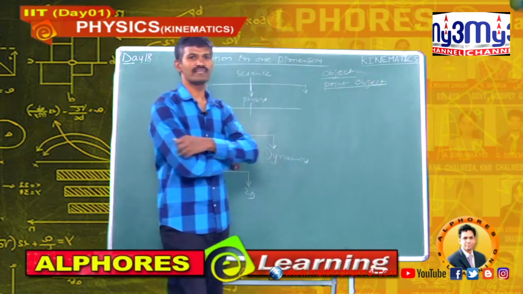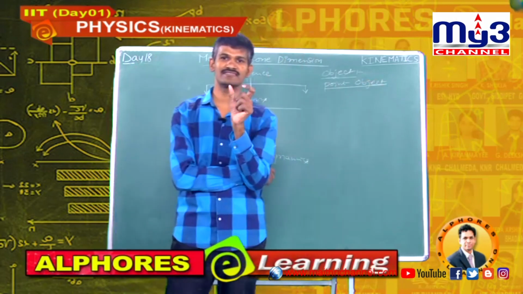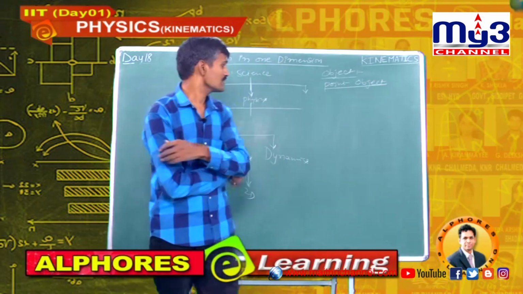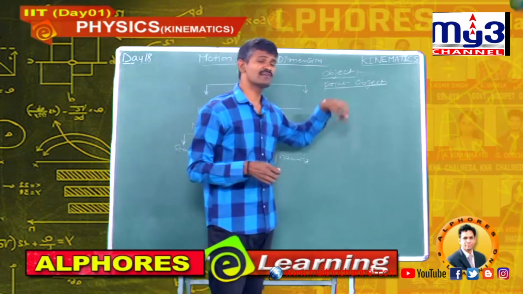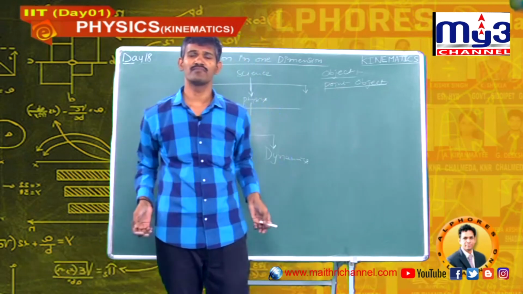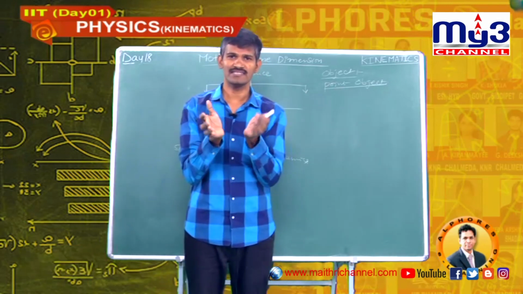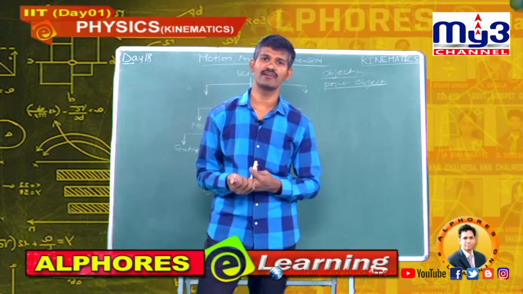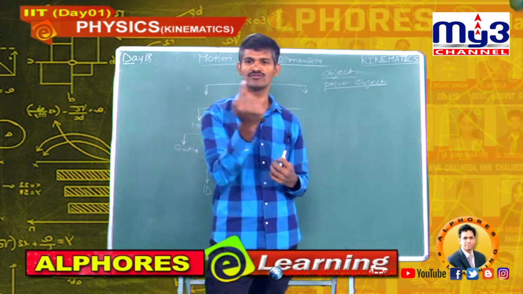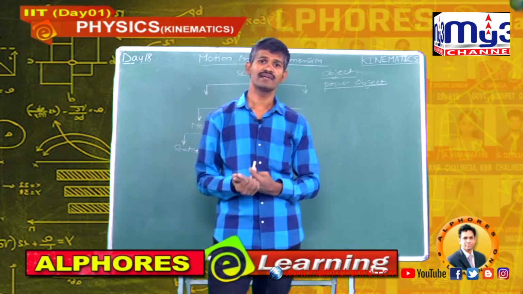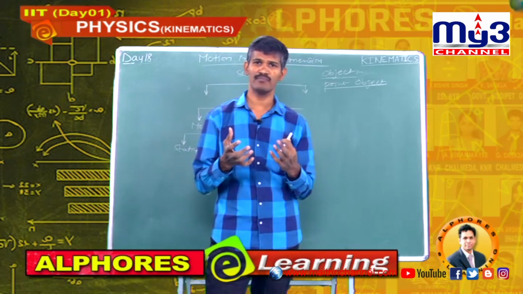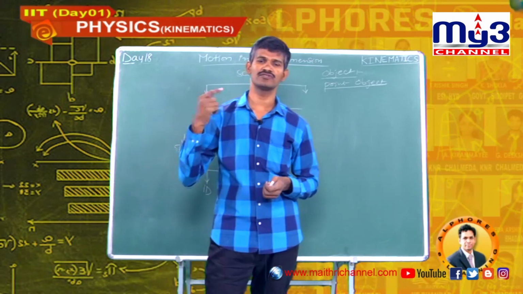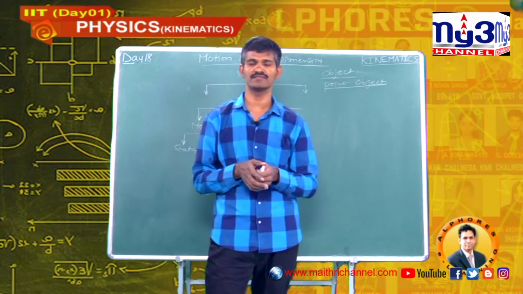An object which travels a very much larger distance when compared to its size is treated as a point object. For example, consider the earth and the sun. This earth has a radius of 6,400 kilometers. This earth revolves around the sun at 940 million kilometers. When compared to 940 million kilometers, the 6,400 kilometers is very much smaller.